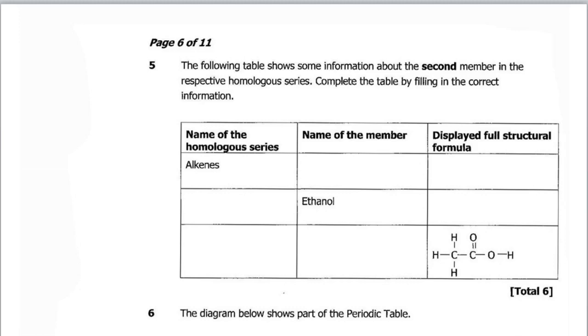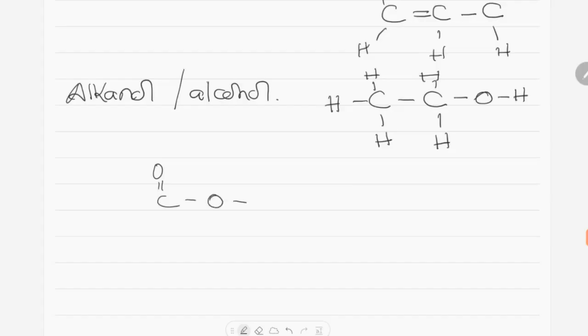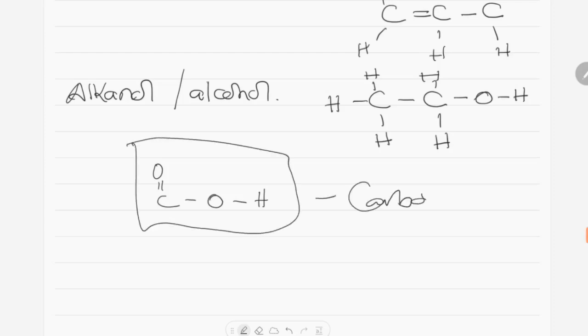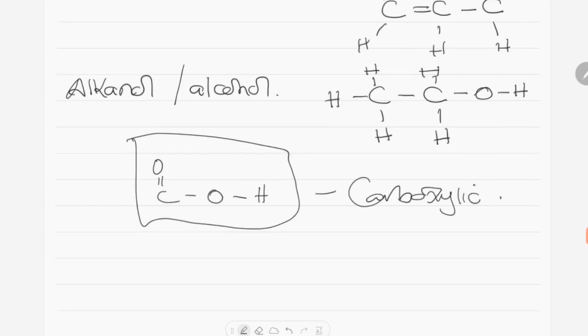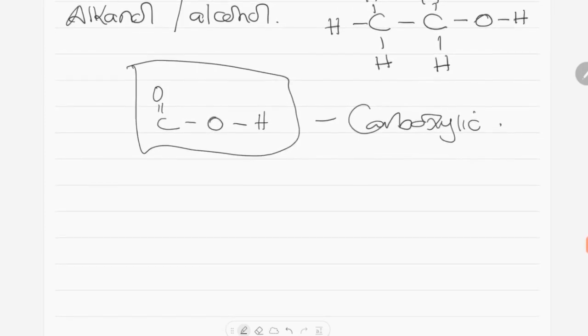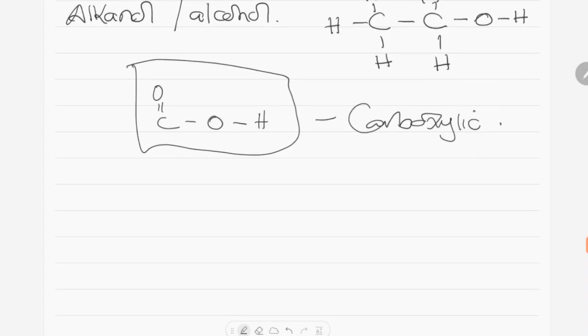So looking at this, COOH is the functional group of carboxylic acids. So the homologous series of that structure is carboxylic acid or alkanoic acids.